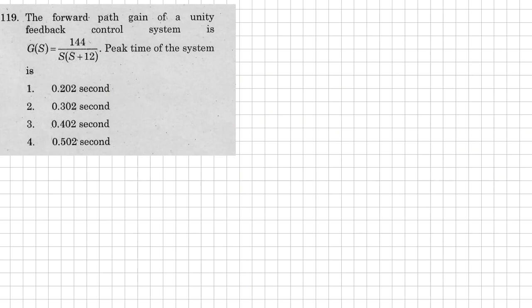So next question also here, that is from the control systems. Now here, a forward path gain of a unity feedback control system is given, G of s is equal to 144 divided by s into s plus 12. The peak time of the system, so we need to find the peak time. So how can you find the peak time here? Peak time Tp is equal to pi divided by omega d. What is omega d value? So omega d, damped frequency of oscillation, is equal to natural frequency of oscillation into square root of 1 minus zeta square. Now here we need to find the value of zeta as in the previous case.